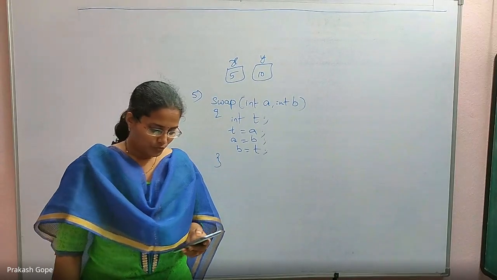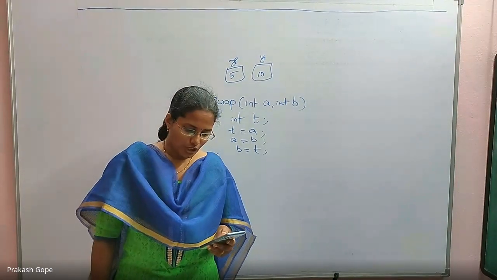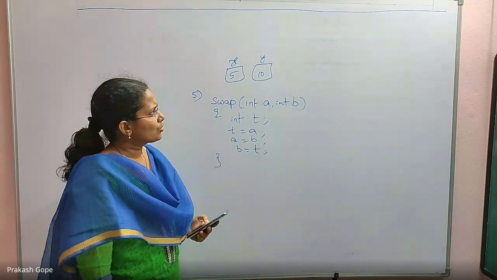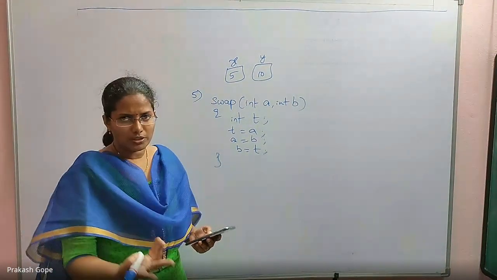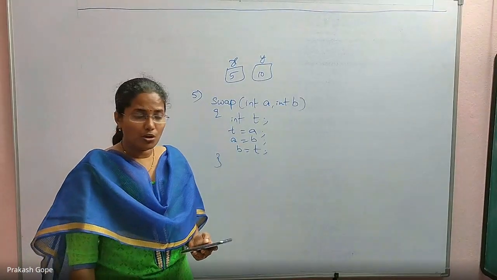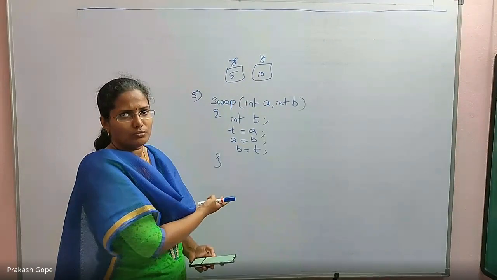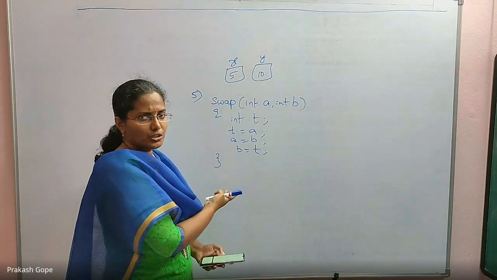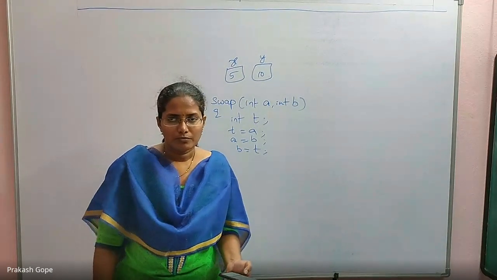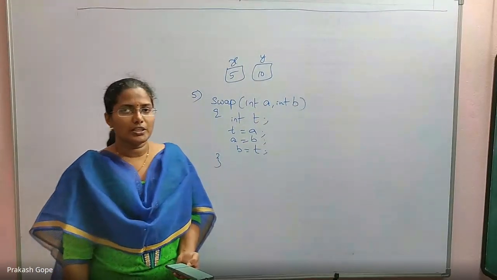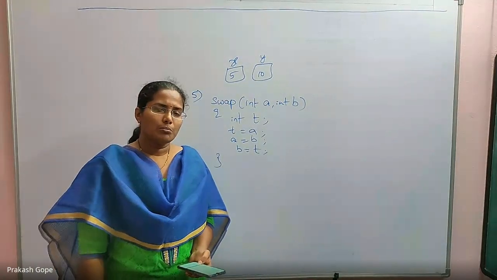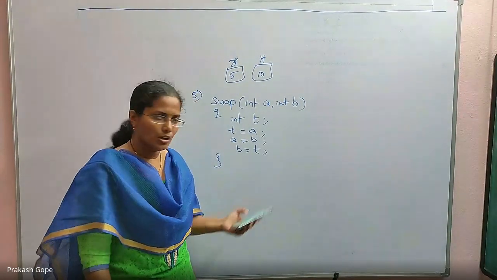Option C, swap x y cannot be used as it does not return any value. Swap x y call is not okay. Yes, that is true, but is it because it is not returning a value? Swap function need not return any value, it just has to swap. It doesn't have to return any value. Swap x y cannot be used, but the reason is not that it is not returning a value.